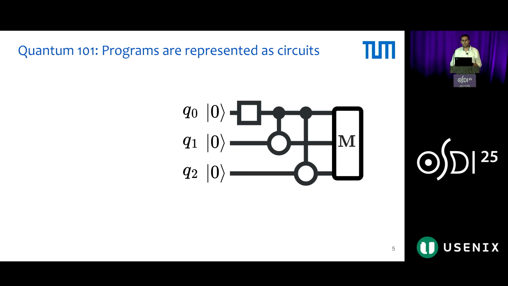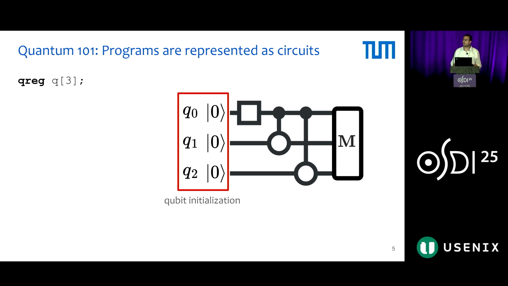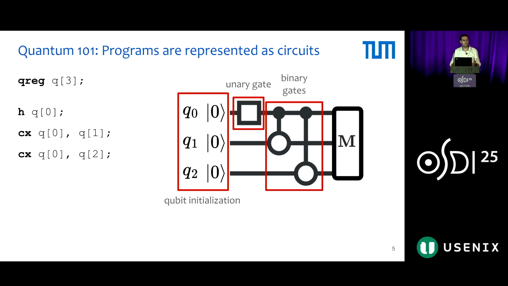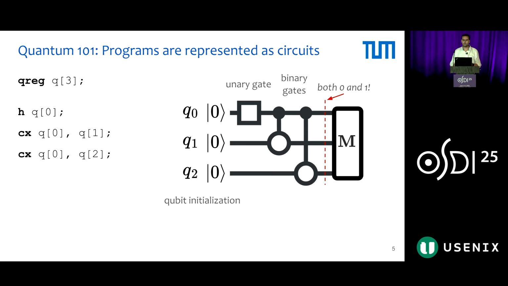To understand why, let us first explain how quantum computers are programmed and used. Quantum programs are represented as quantum circuits that consist of qubits, which we initialize to 0, as we do with classical registers. To change these qubit states, we apply unary gates that act on a single qubit, or binary gates that act on 2 qubits. During quantum execution, the quantum state is a superposition of both 0 and 1 at the same time. So to get a final deterministic outcome of 0 or 1, we need to measure the qubits.